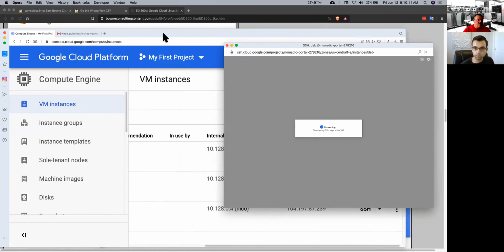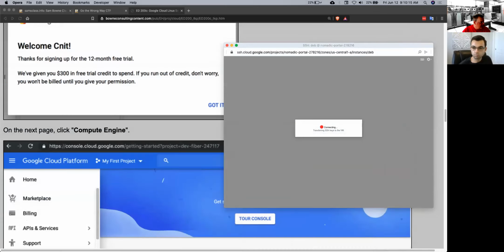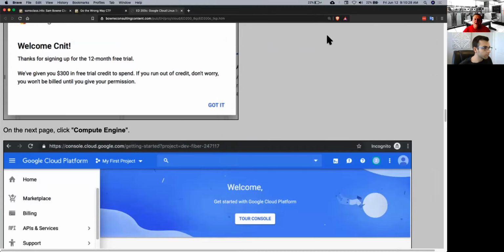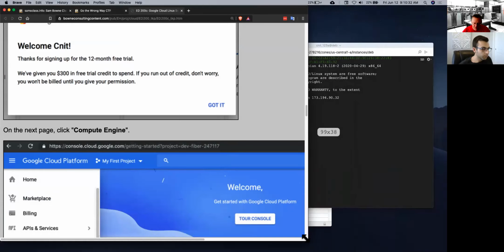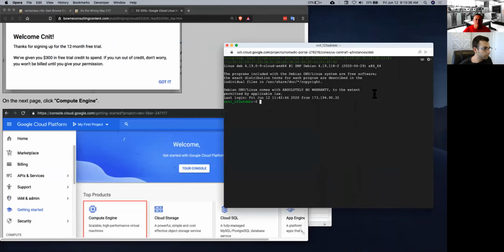So you got a headless server for free. The only problem is, of course, you only have $300 worth of free service. So if you put a lot of stuff on here and run out of your $300, then they'll just throw it away and you'll lose all your data that you put on there unless you actually start paying money. That's quite appropriate for a free trial. You can't really use it for a production system. You can only use it for something short-term like training.